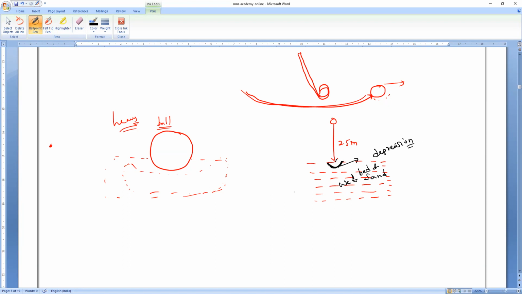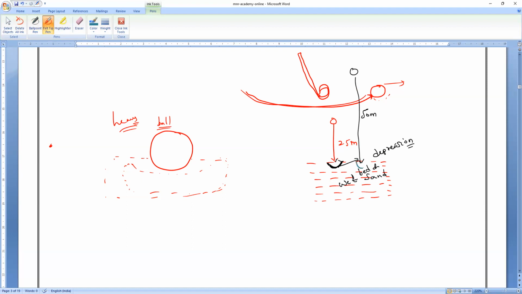Depression will form. Okay. So now, if I take this ball into the 50 meters and I drop it, now you tell me, is the size of this depression the same, or is it even deeper? Anybody? More deeper. More.